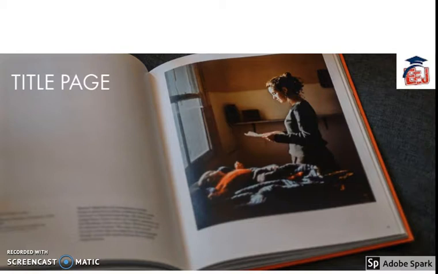Title page. A title page is placed at the beginning of the book which lists the title and subtitle of the book, authors, editors or contributors, the publishers or printers, and sometimes the place and the date of publication as well. The title page information is only used for cataloging.